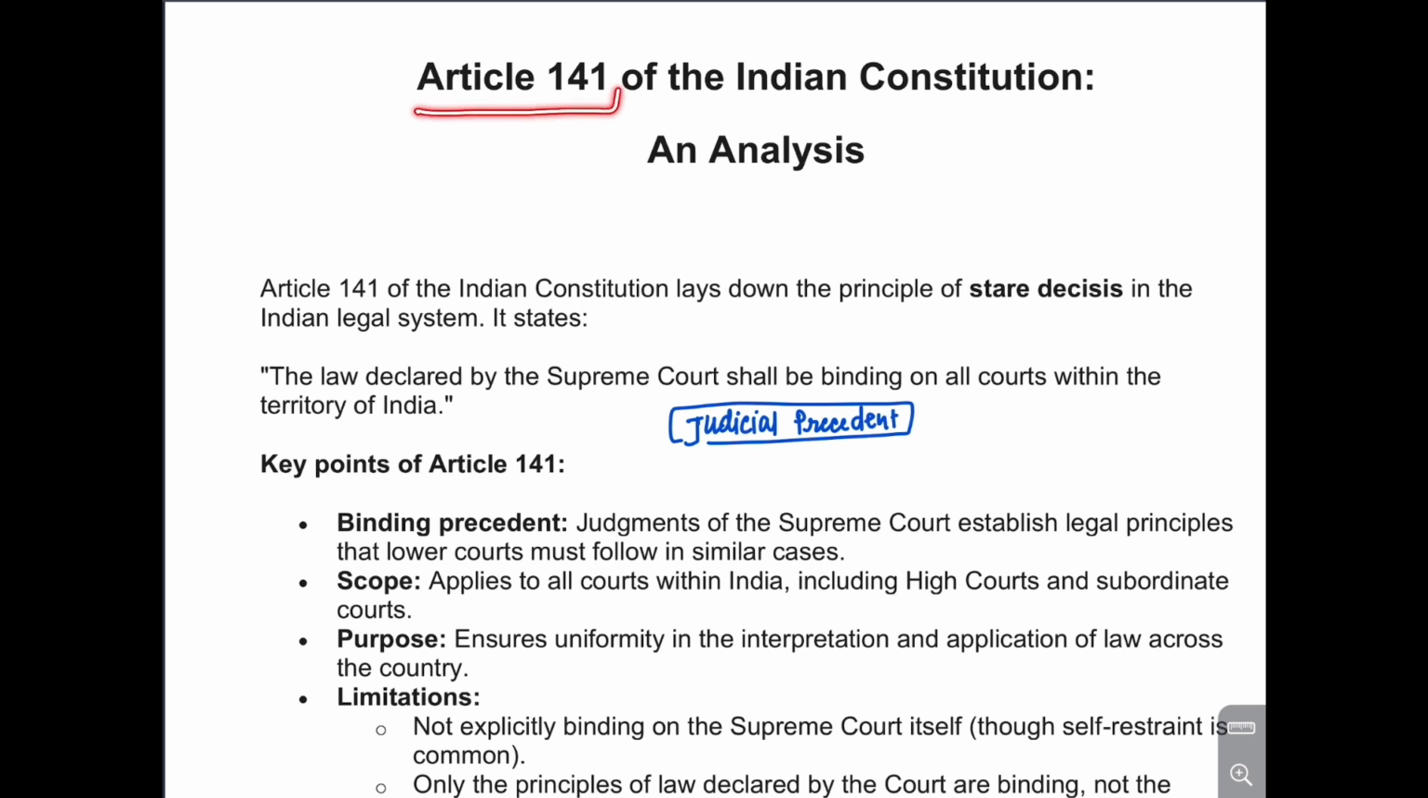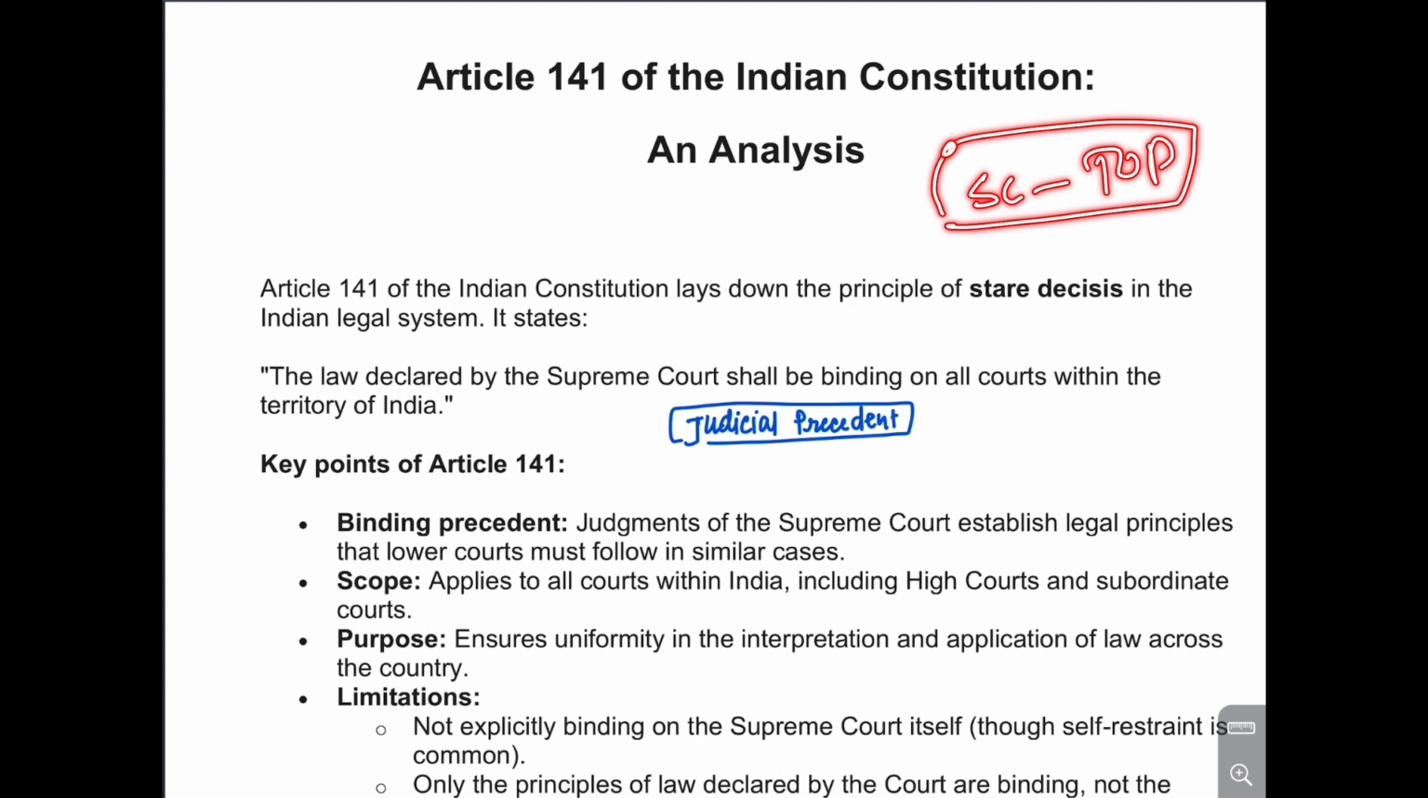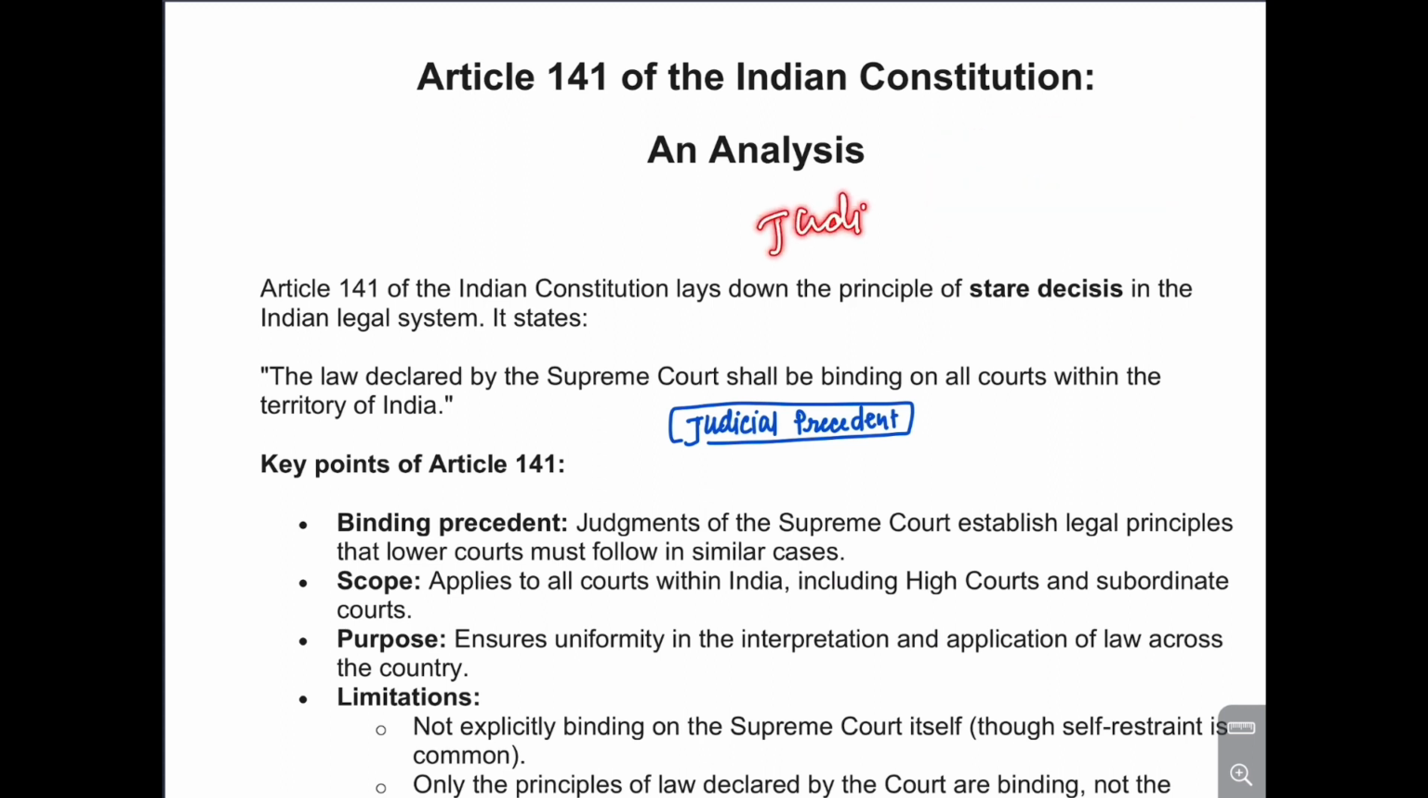So today we will discuss article 141 of the Constitution. Last time we discussed article 136, article 137, article 138. All these articles talk about special powers given to the Supreme Court, right? This article is also related to the Supreme Court, because India follows an integrated judiciary. There is a hierarchy of courts where the Supreme Court is at the top. So it means the judicial precedent set by the Supreme Court shall be binding on all other courts in the Indian territory.